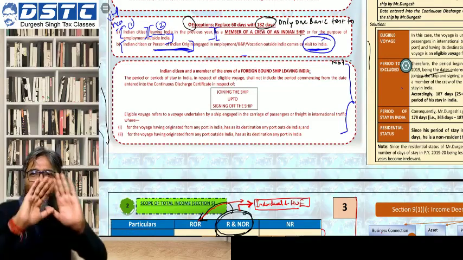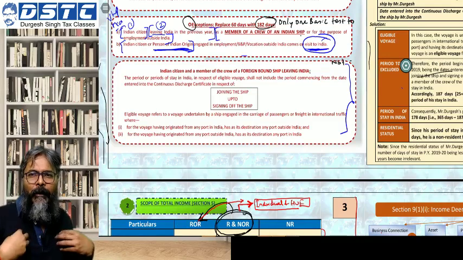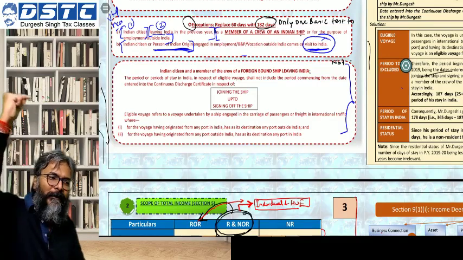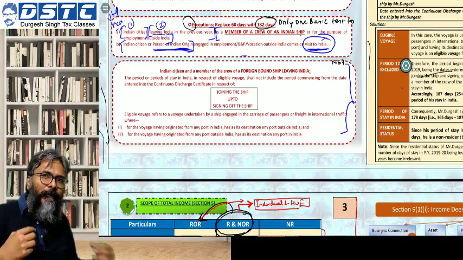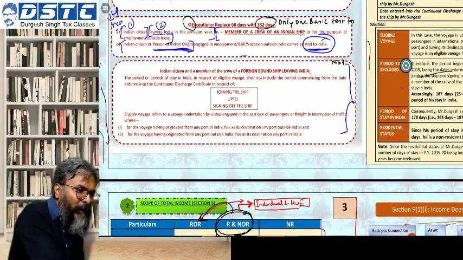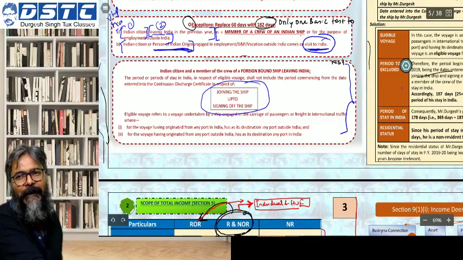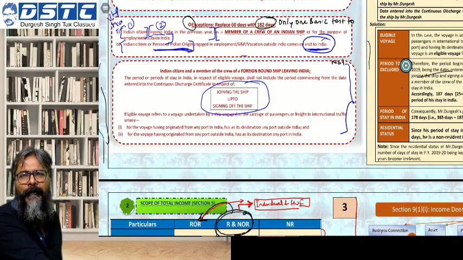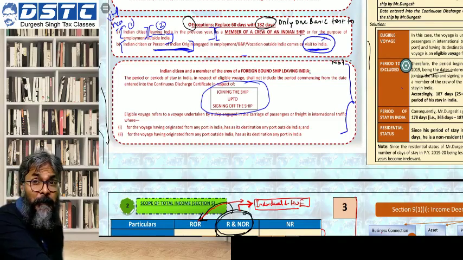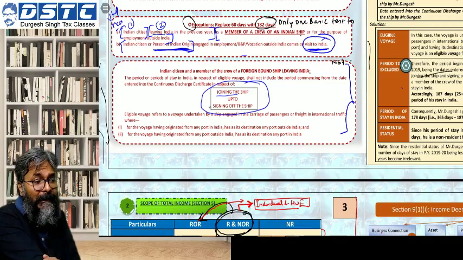So therefore, they have made the law in a simple manner. And what is the simplicity? They have said that, look, Mr. crew member of a foreign bound ship, for you this period will not be counted for the number of days of the stay in India calculation. Which period? The day when I am joining the ship, that is from Visakhapatnam, and the day when I am signing it off.